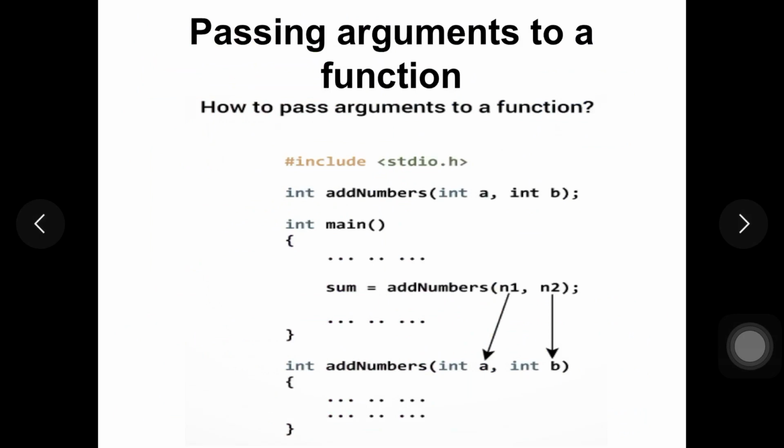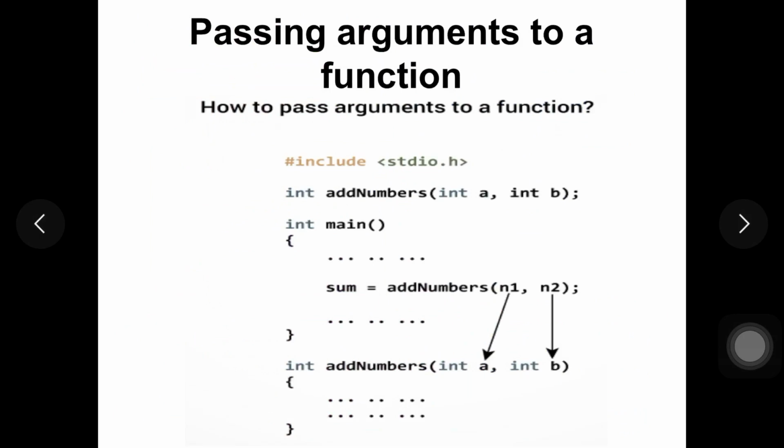Next we'll see passing arguments to a function. Now what is this passing arguments to a function, or how do we do it? Now we'll consider one example here. As we can see in the slide, we have a main function, and we have one function created called add numbers, and we are passing arguments here.